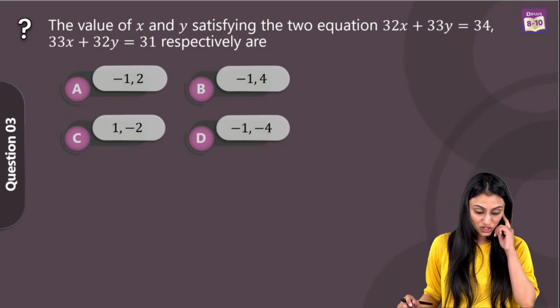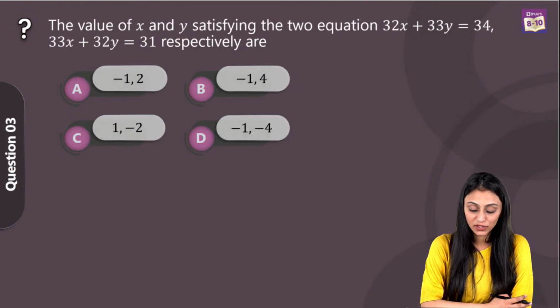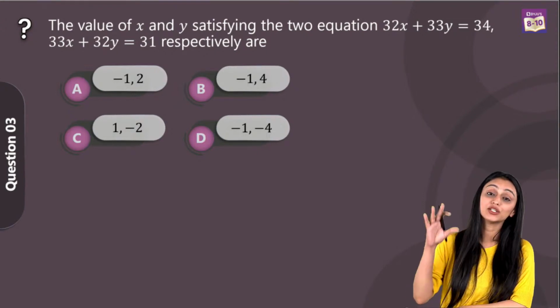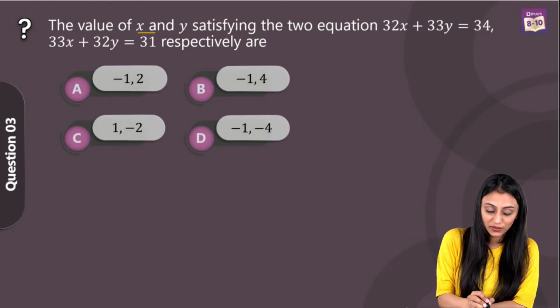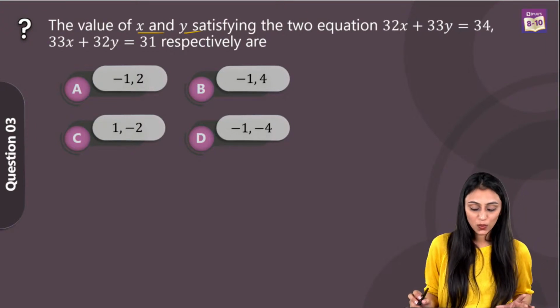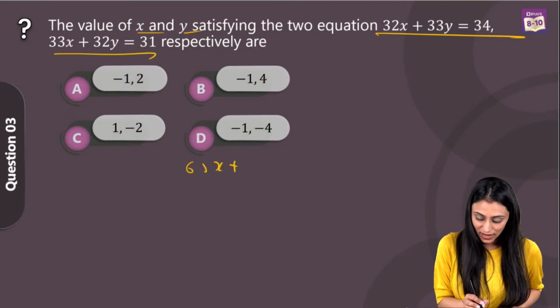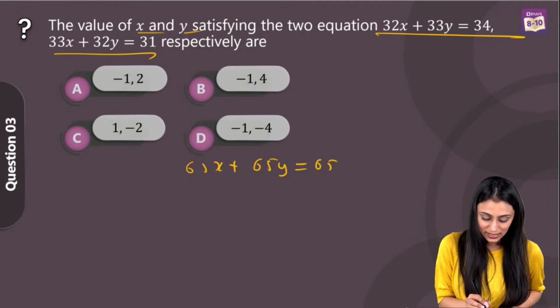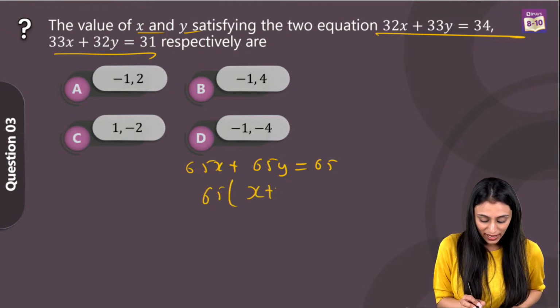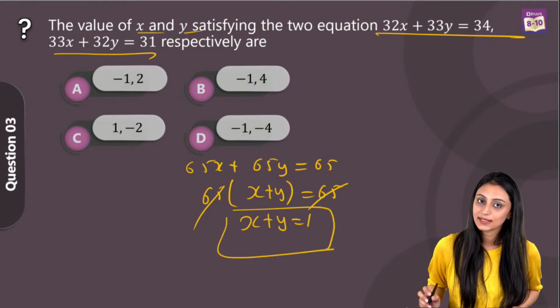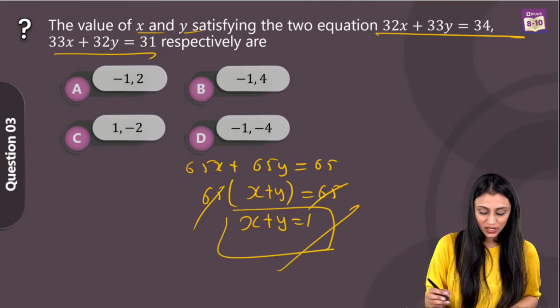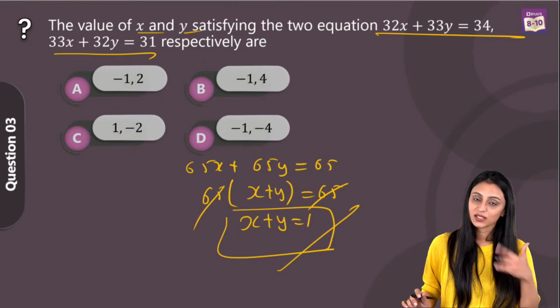Yes, all right. So question number 3: the values of x and y satisfying the two equations 32x plus 33y equals 34 and 33x plus 32y equals 31 respectively. These are the two equations that you had, and we have to find the values of x and y. See, one way to do it is to add these two equations. Once you add them up, you get 65x plus 65y equals 65. If I take 65 common, I have 65 times (x plus y) equals 65. So we get x plus y equals 1. This is our first equation. So you can solve this equation with any one of them. This is one method to do it.